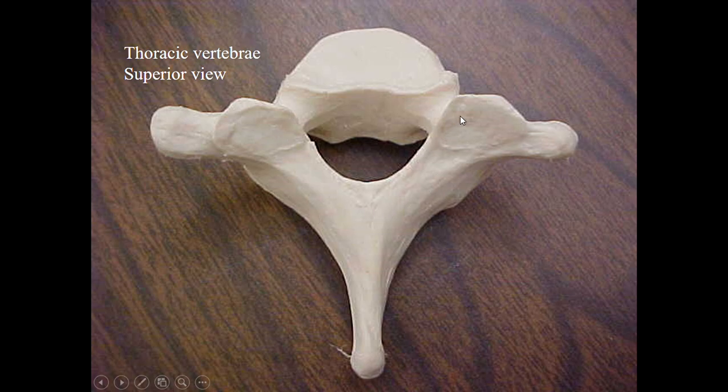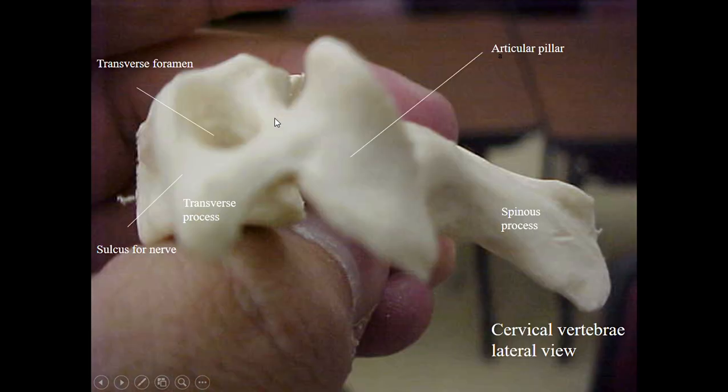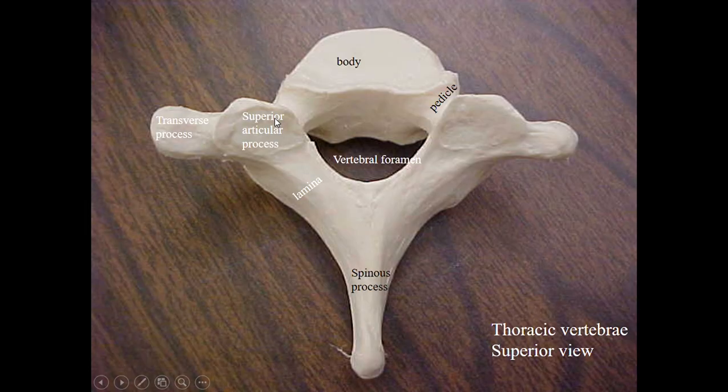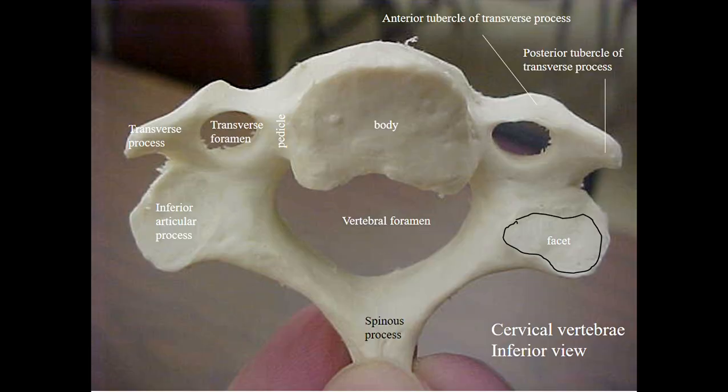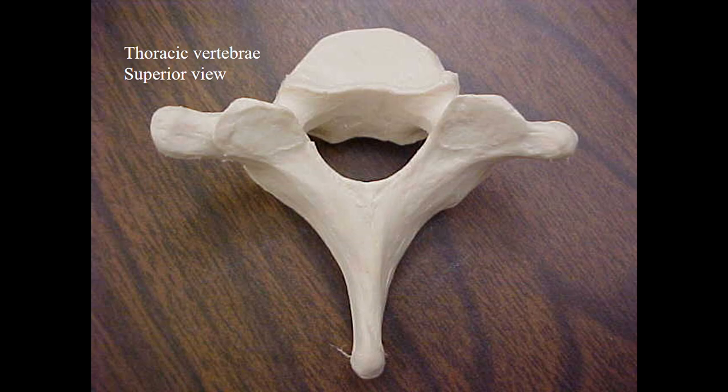Also the upward articulating facet can be seen, to which the inferior articulating facet of the 7th cervical vertebra articulates with the superior facet of the first thoracic vertebra.